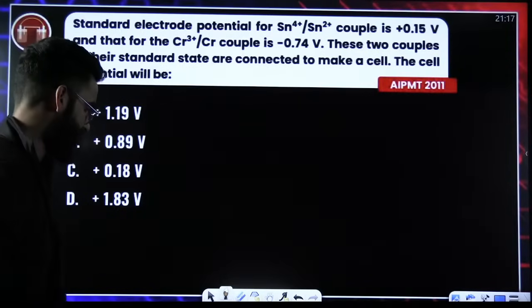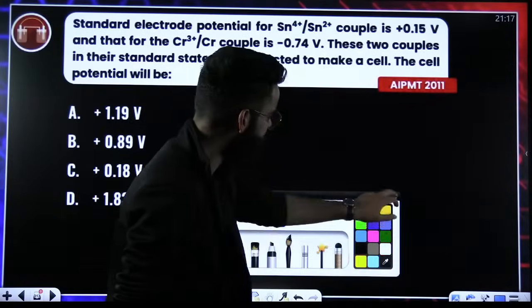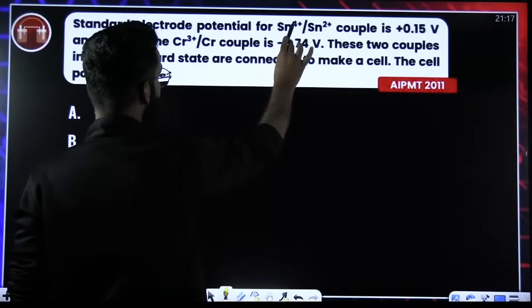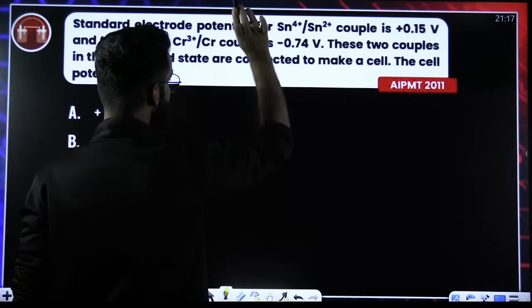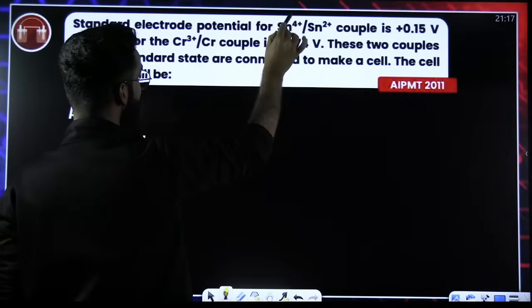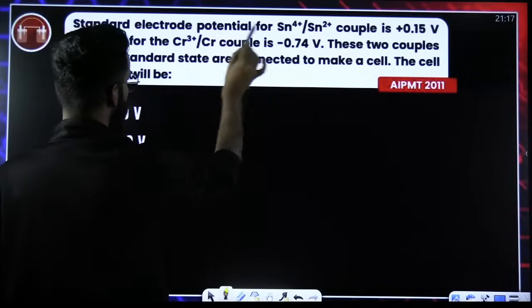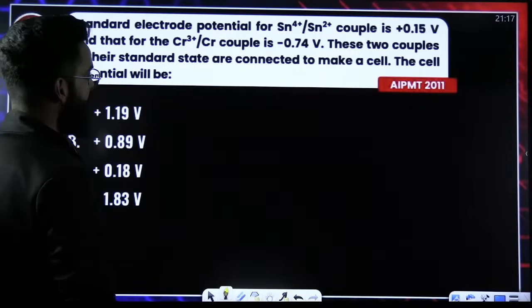Understand this particular question. Look at the question carefully and see how you are going to solve this. So first of all, Sn+4 to Sn+2. Decrease in the oxidation state means reduction. So this is the SRP value. Plus 3 to 0, again SRP.